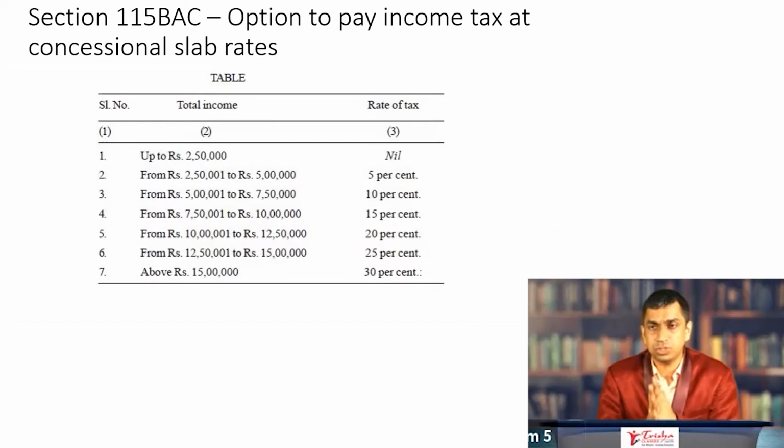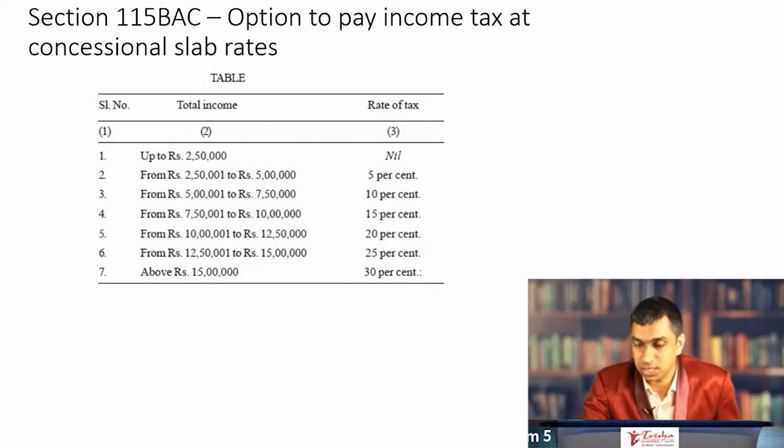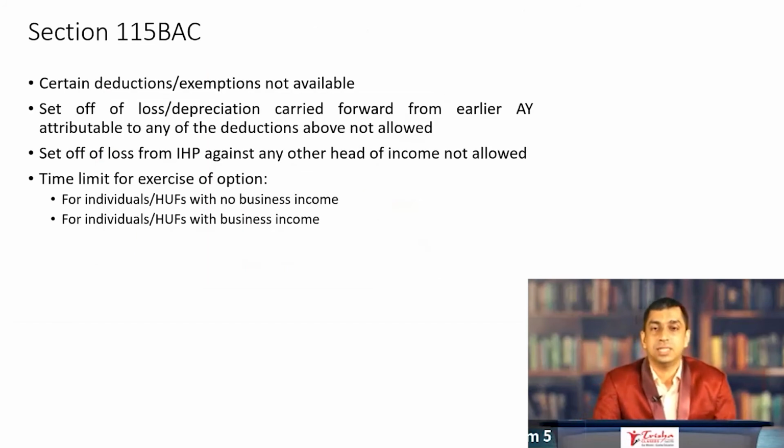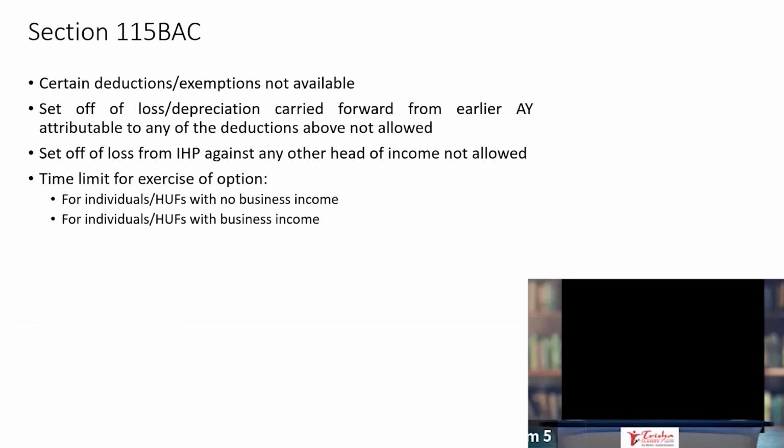Now let's move on to the most important point, the conditions associated with 115 BAC. Students should not just remember the slab rates, but the conditions associated with 115 BAC. First point, certain deductions and exemptions are not available. Not as easy as it sounds at all. There is a long list of deductions and exemptions mentioned here, and in the next slide, we will look at what these certain deductions or exemptions are. For now, just understand certain deductions or exemptions are not available.